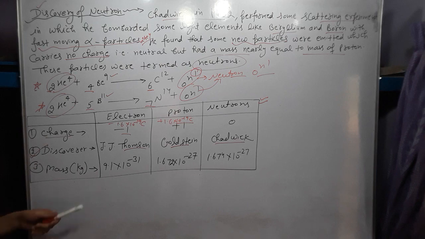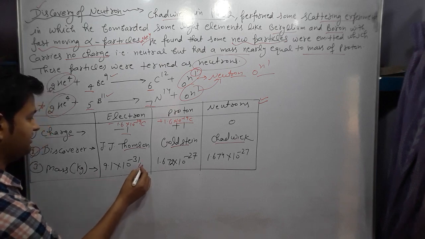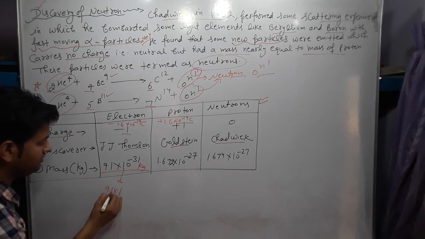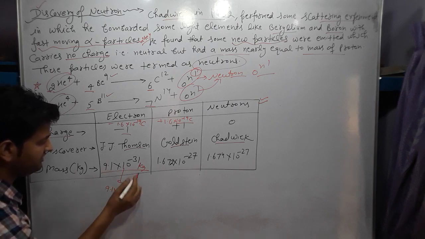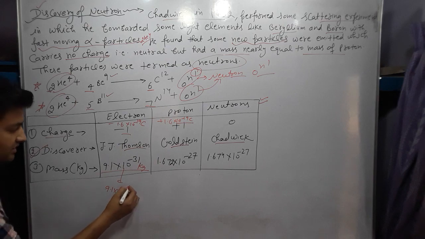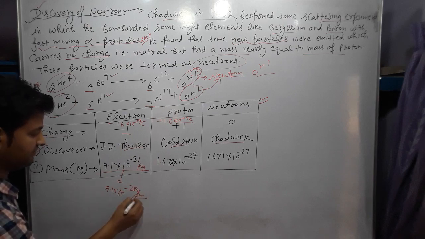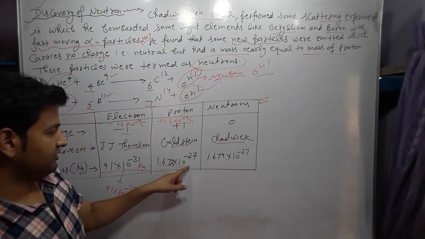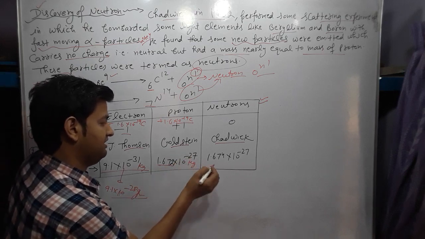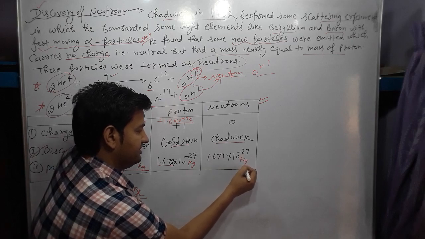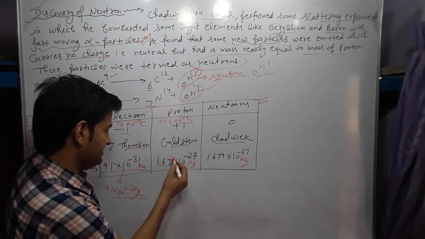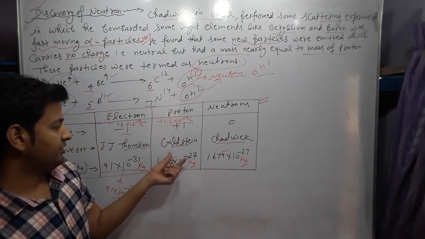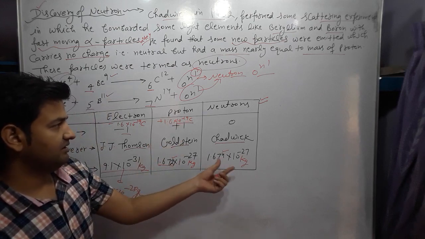And the mass of the electron is 9.1 × 10^-31 kg. In grams it is 9.1 × 10^-28 gram. The mass of the proton is 1.672 × 10^-27 kg, and the neutron is 1.674 × 10^-27 kg. So the proton is slightly lighter than the neutron.